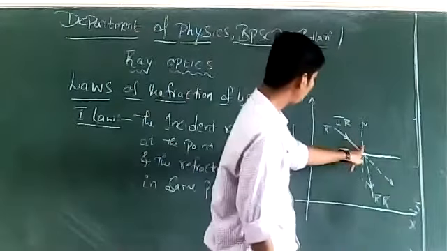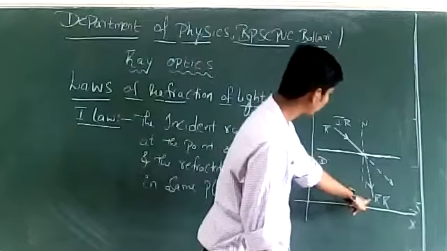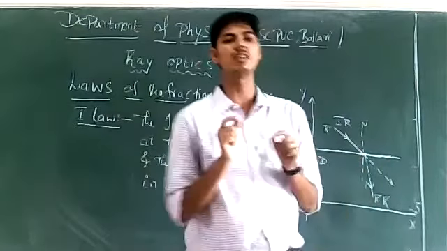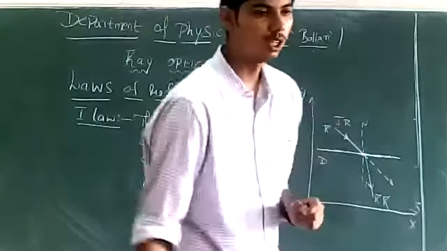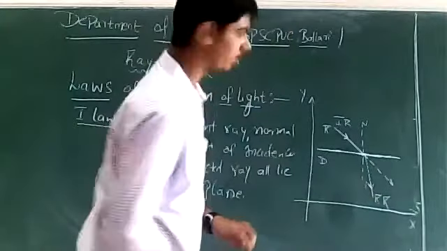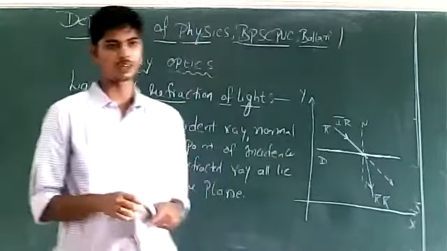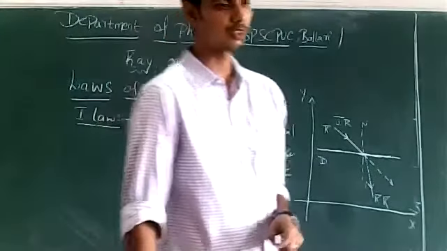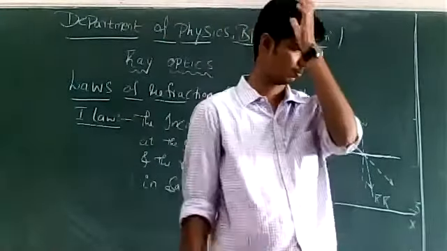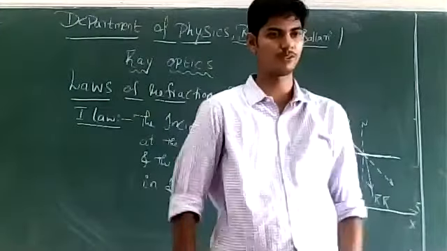Incident ray, normal at the point of incidence, and refracted ray, all these three must be lying in the same plane. This is the first law of refraction. Is the first law of refraction clear?